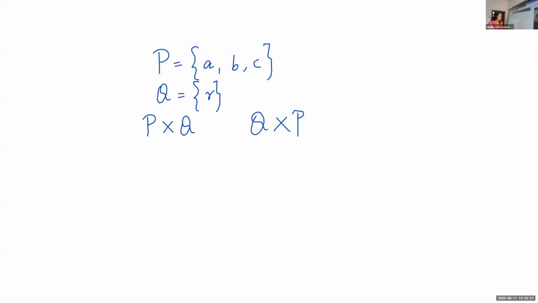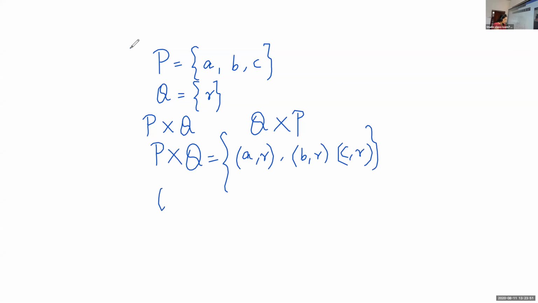We want to find P cross Q and Q cross P. So what will be P cross Q? The set of all ordered pairs (a, r), (b, r), (c, r). Is it okay?